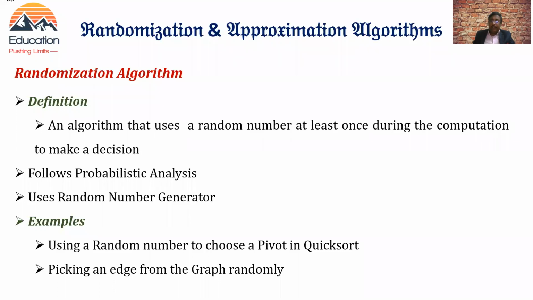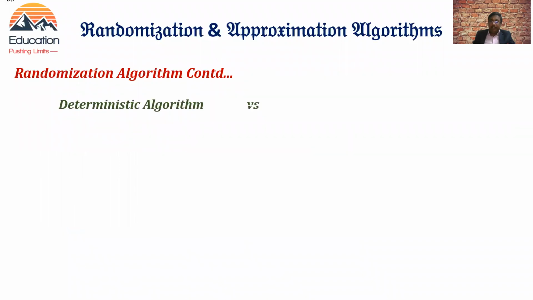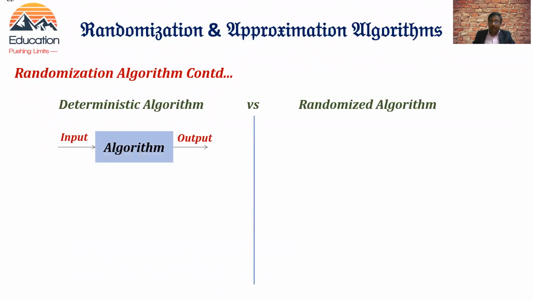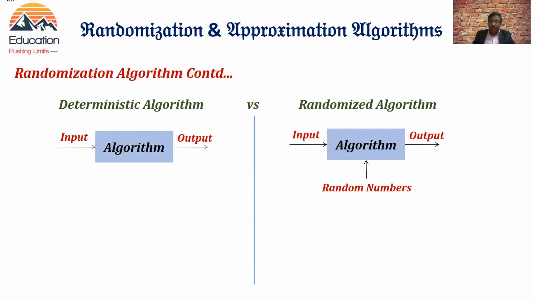Let us see the difference between a deterministic algorithm and a randomization algorithm. These are the diagrams for deterministic and randomization algorithm. For a deterministic algorithm, we have an input, and for a specific input, we have a specific output. For a randomized algorithm, for a specific input, we have different outputs at different instances.